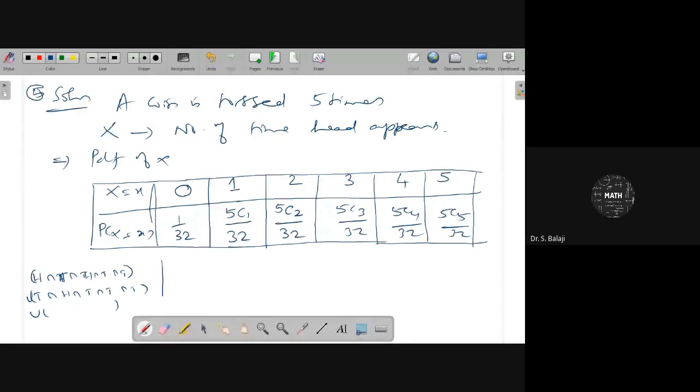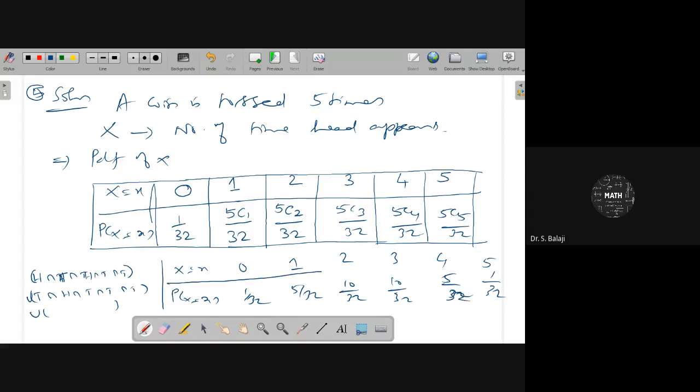Therefore, we can get the answer: probability X equal to x. 0, 1 by 32; 1, 5 by 32; 2, 10 by 32; 3, it is also 10 by 32, 5C3 equal to 5C2; 4, 5 by 32, 5C4 equal to 5C1; 5, 1 by 32. Pi is equal to 1 by 32.